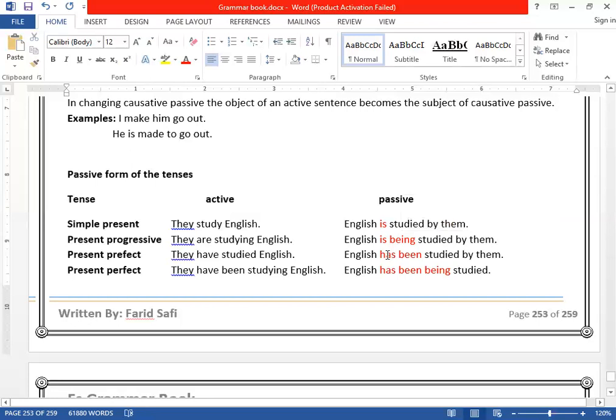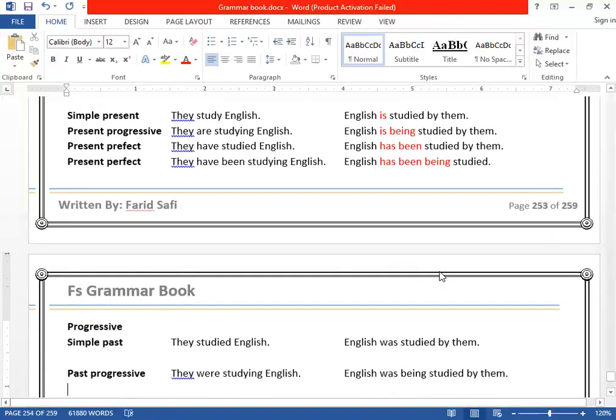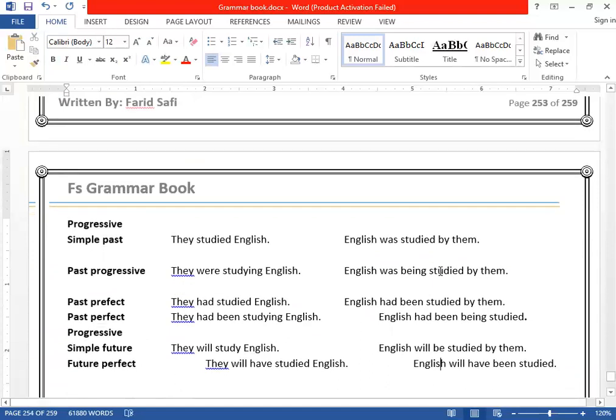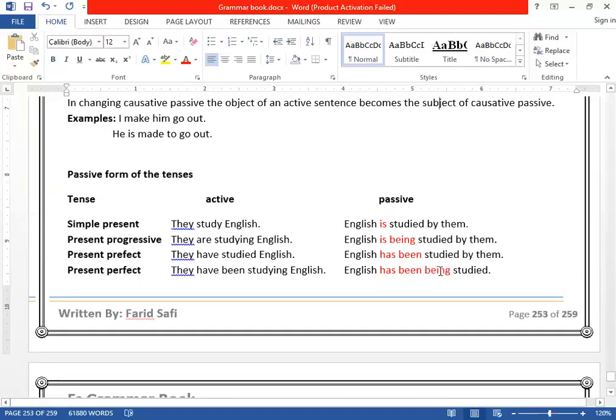So has been comes. The fourth one, present perfect continuous. Can you see this is present perfect, has been, and being is what? Continuous. Very good. So from this place, it's very easy to understand. This is what we call the auxiliaries. Look, the rest of the things are completely the same. There is no difference. The only difference comes in the second step I told you. Next one.